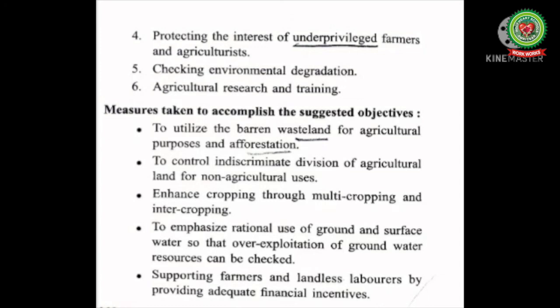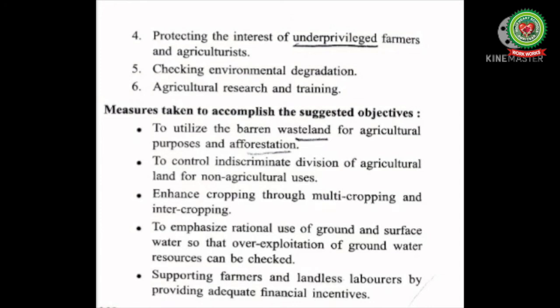Underprivileged means not enjoying the same standard of living. Checking environment degradation, agriculture research and training. Next are measures taken to accomplish the suggested objectives: to utilize the barren wasteland for agriculture purpose and afforestation. Wastelands means unused area. Afforestation means growing more and more trees.